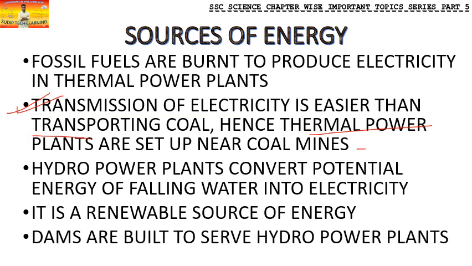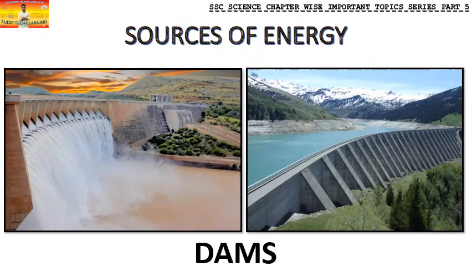Now the dams which are there are built to serve these hydropower plants. In order to create the potential energy, so that water can fall from a very great height down to where the motors can process it, dams are built. Now I'll show you a picture of a dam that I have here. You can see this area is the dam belt. This is the area where water is stored in the dam.